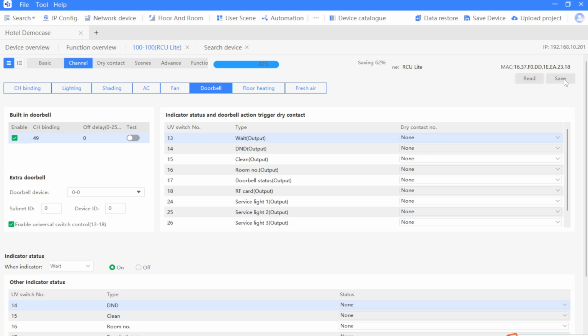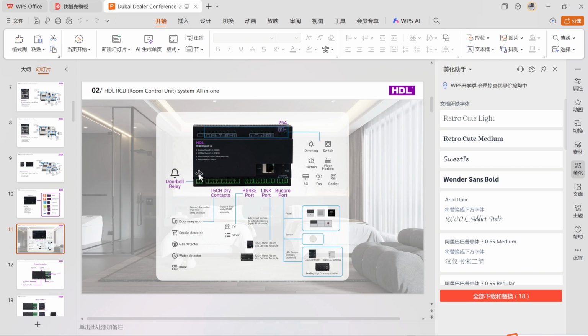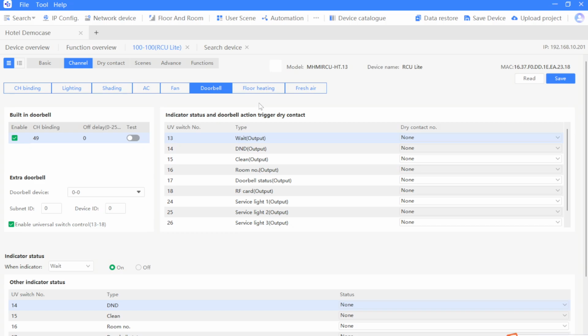So I just bind the channel. 49 is fixed to be 49 if you are using this one, okay, to control the doorbell. Then click Save. So finished. And now you can use the panel to control the doorbell.